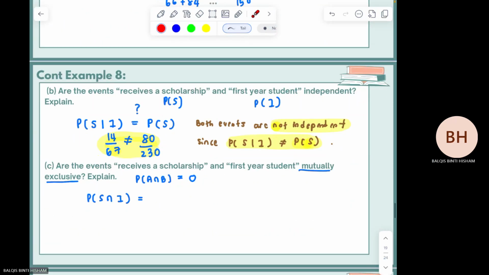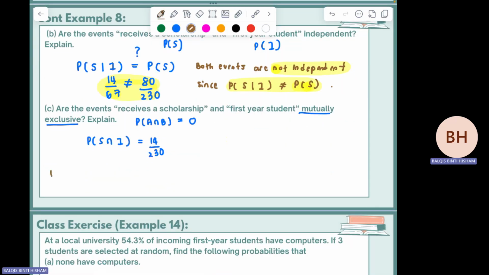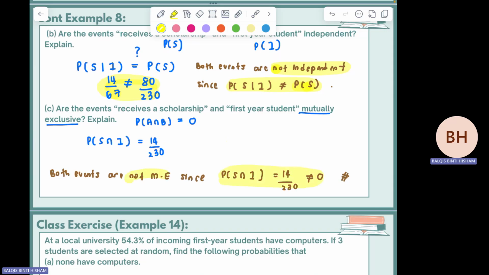14/230. So the answer is both events are not mutually exclusive since P(S intersect first year) is equal to 14/230, which is not equal to 0. That's how you answer. You must have both the justification and your answer.